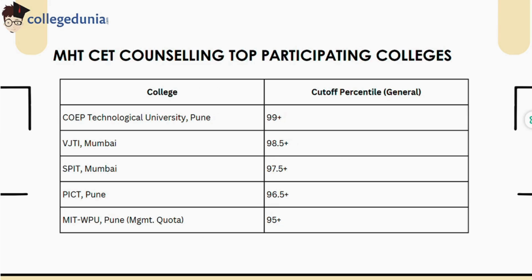Top participating colleges. Top colleges include COEP Pune, VJTI Mumbai, SPIT, PICT and MIT. These institutes have closing percentile above 95 with COEP and VJTI needing 98.5% for most branches.